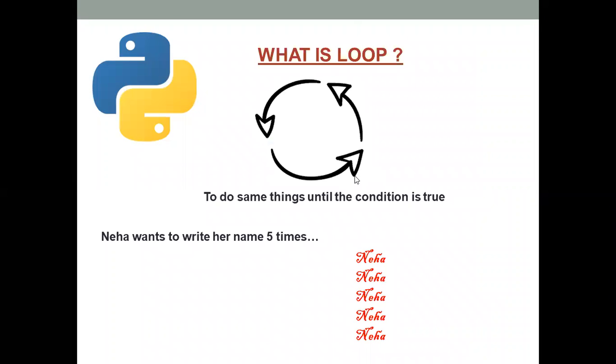For example, if Neha wants to write her name 5 times, she will write Neha, Neha, Neha, 5 times. It means it is looping to write her name. This is called a loop.